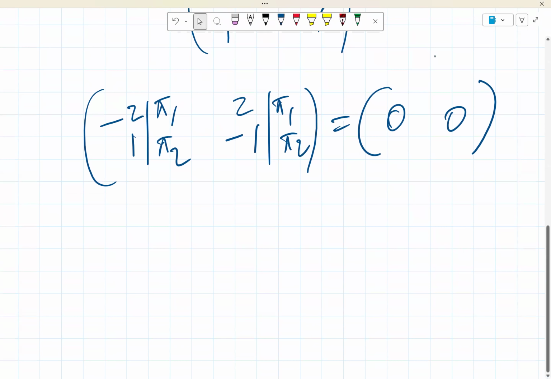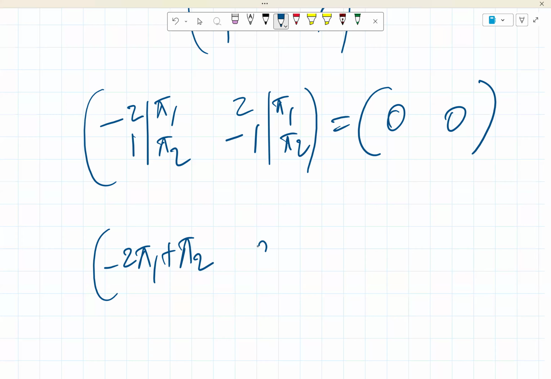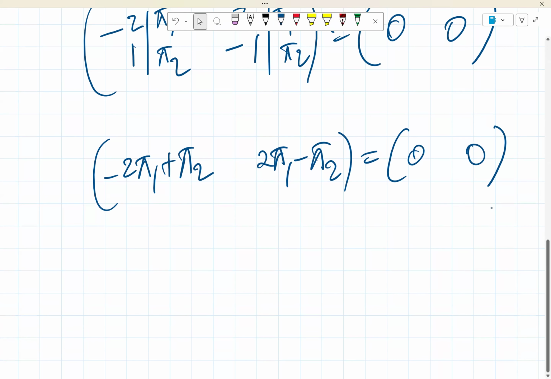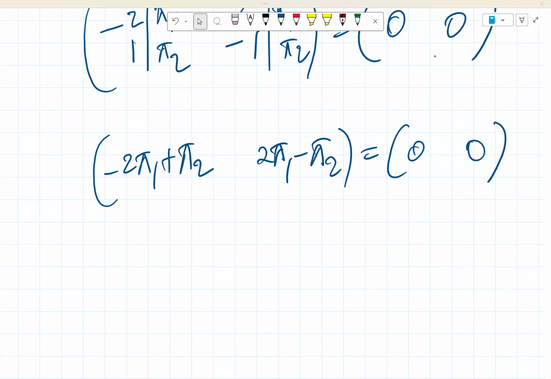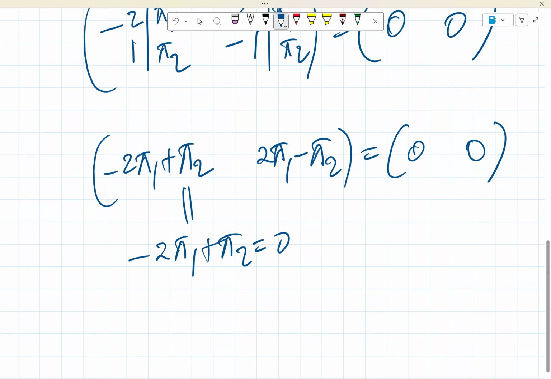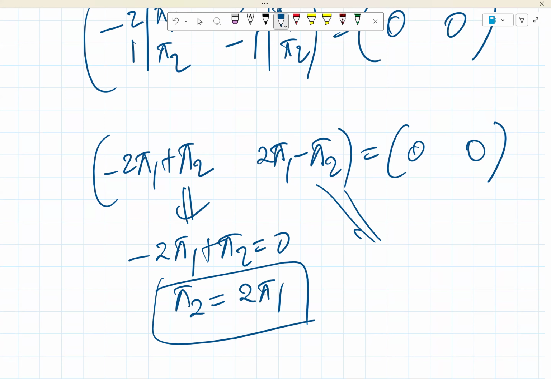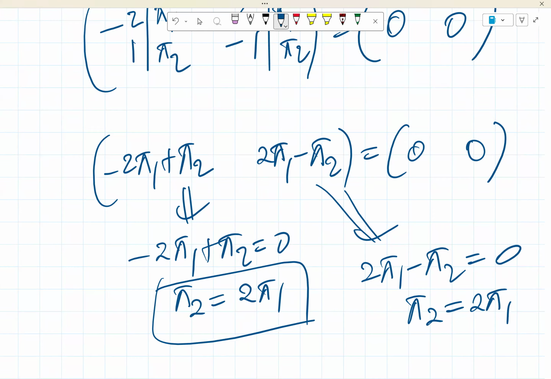So if you tidy things up, you get minus 2 pi 1 plus pi 2, then 2 pi 1 minus pi 2, all of that equals 0. I have a hunch that each one will translate to the same thing. Minus 2 pi 1 plus pi 2 is equal to 0, so pi 2 is equal to 2 pi 1. On the other hand, 2 pi 1 minus pi 2 equals 0 simply means that, again, pi 2 is equal to 2 pi 1. If you transfer pi 2, it's basically the same thing.